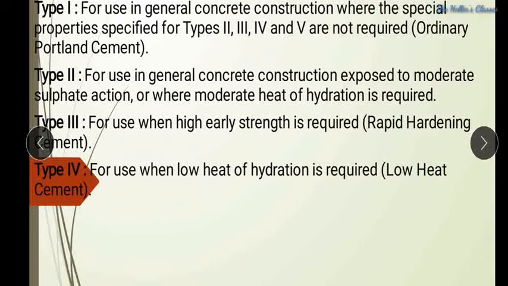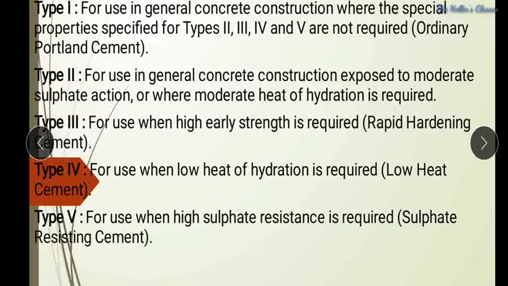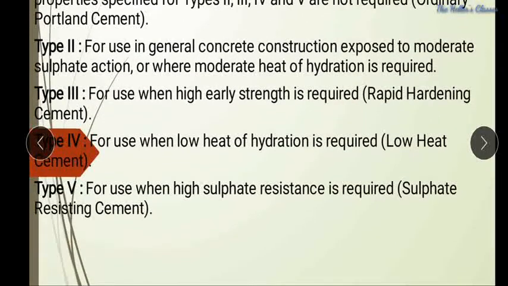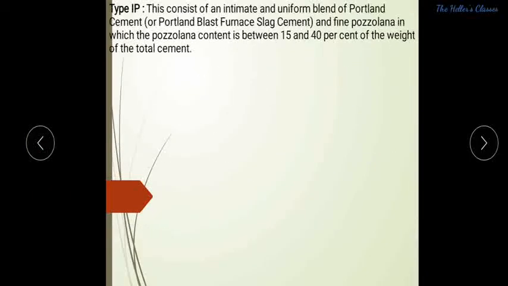is for use when high early strength is required, and type 4 is for use when low heat of hydration is required, which is the low heat cement as per the previous classification. Type 5 is for use when high sulfate resistance is required, which is sulfate resisting cement in the previous classification. These are the classifications based upon ASTM.